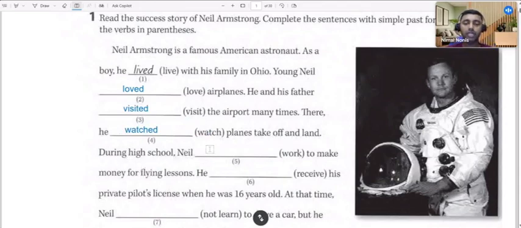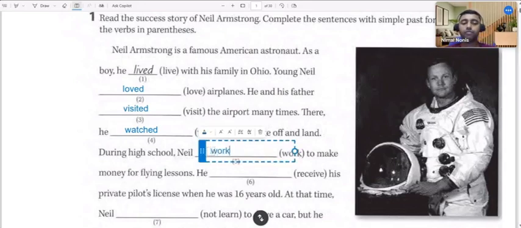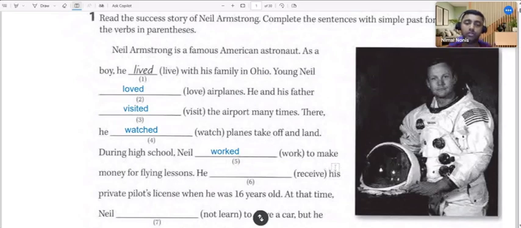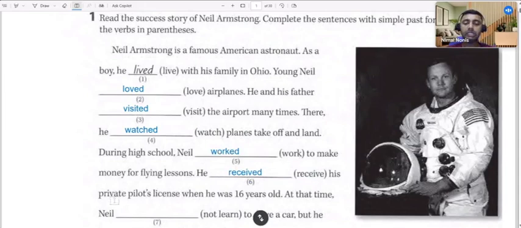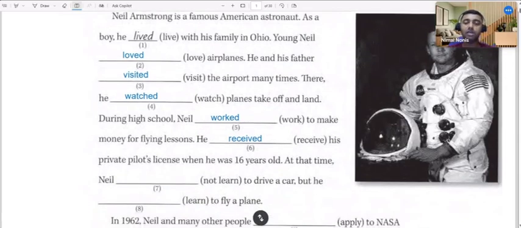During high school, Neil worked. What is the past form? Worked. He worked to make money for flying lessons. He, within brackets the verb receive is given, and we need to use the past form of the verb receive. Past form of the verb receive is received. When he was 16 years old, he received his private pilot's license.